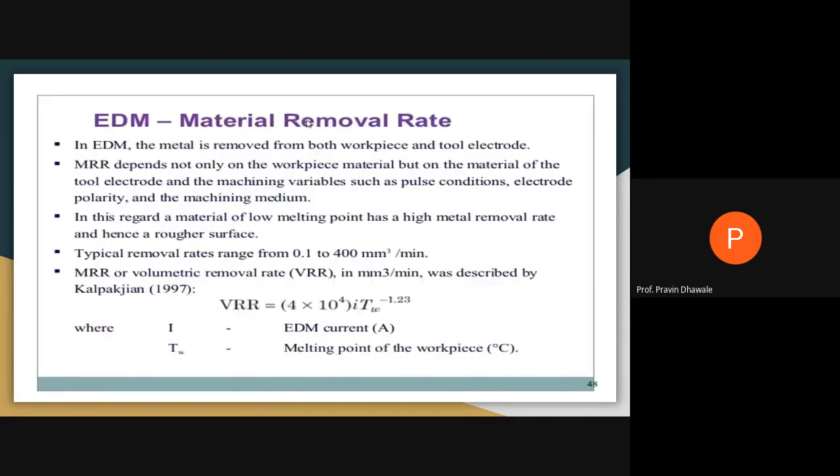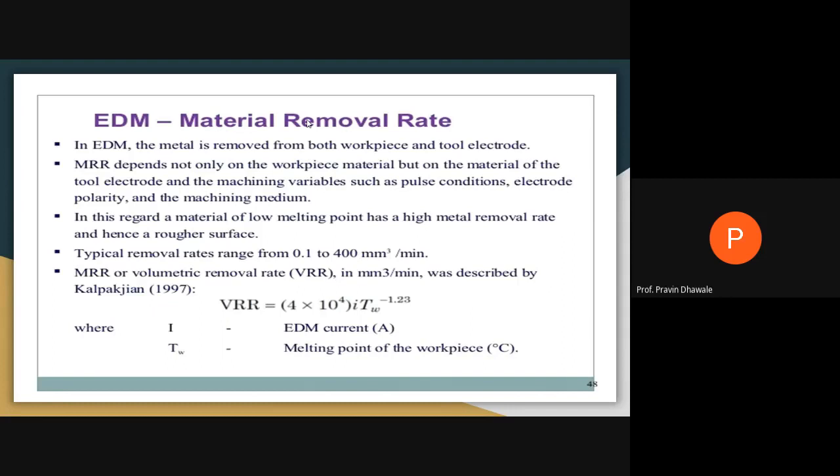Now material removal rate. It is the effect on material removal rate with the different process parameters you have to study. In electric discharge machining, material is removed from the workpiece as well as from the electrode or tool.